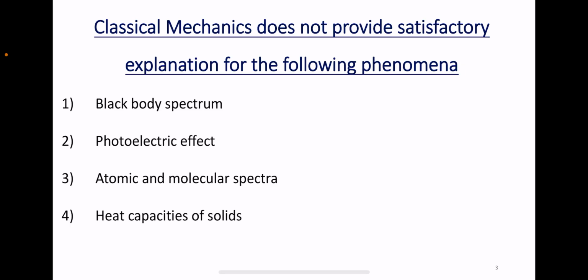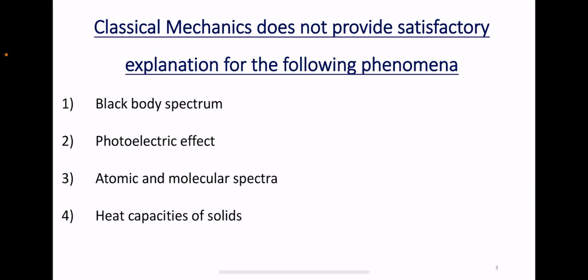Whereas if we study black body radiation, the photoelectric effect, atomic and molecular spectra, or heat capacities of solids considering wave mechanics, which takes de Broglie's dual nature of matter and Heisenberg's uncertainty principle into account, definitely the explanations we can give for these four phenomena will be more meaningful and more acceptable.